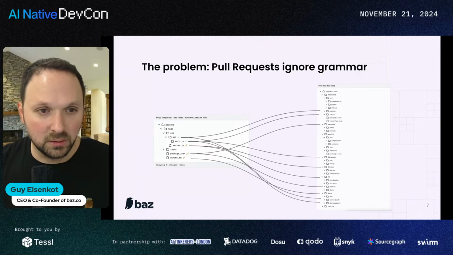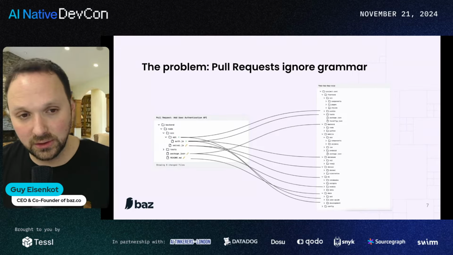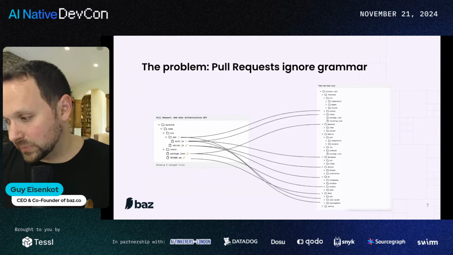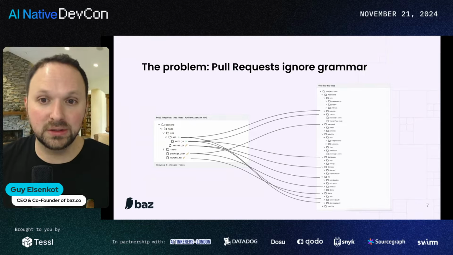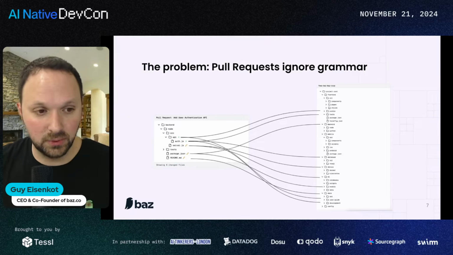Effectively, pull requests will often ignore the downstream grammar. They'll give you a subset of code to evaluate, and we'll kind of have our fingers crossed that other processes downstream, like our CI/CD, our integration, our build systems, will help us catch these downstream impacts that humans find harder to extrapolate and evaluate.